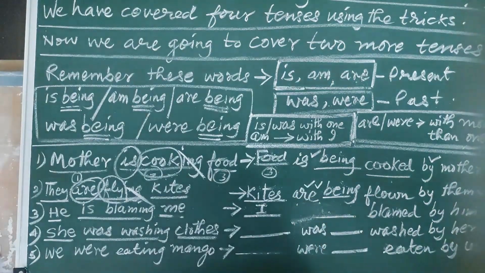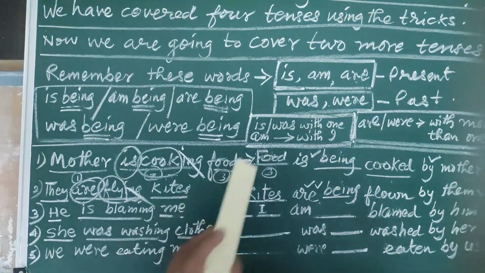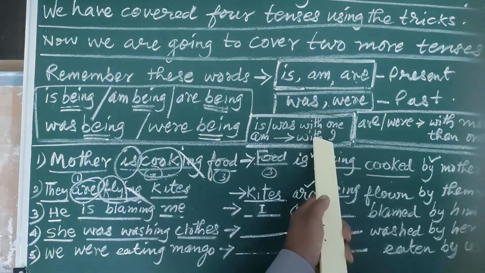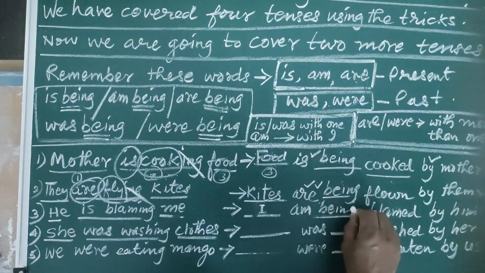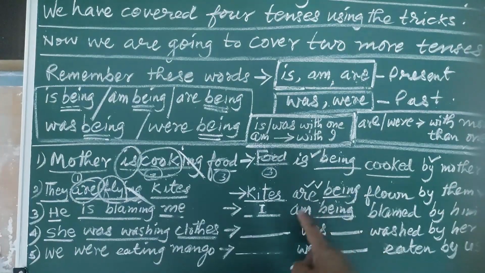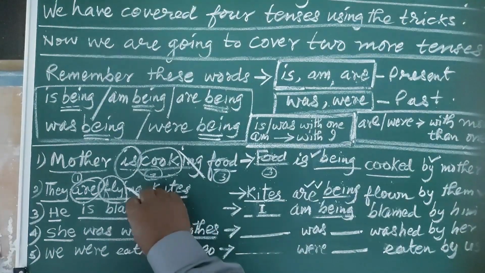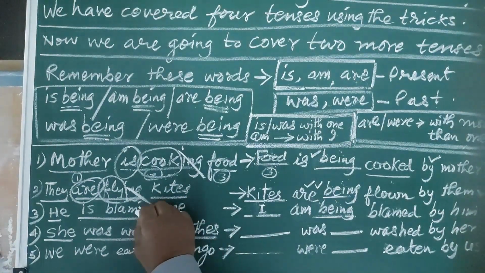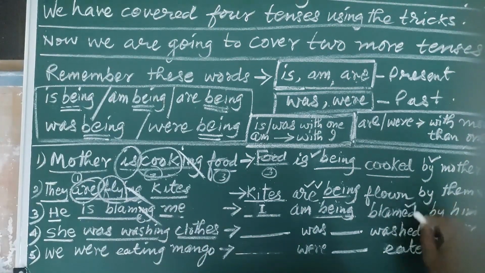I hope you are getting the point. I cannot be combined with is. Therefore, we have to write am. See, am with I. Now it is clear. And write the new friend also. Being. Are being. Am being. Is being. I am being. Now blaming. Please delete ing. Blame. You will get blame. Blame is converted into blamed, and the sentence is going to be correct.